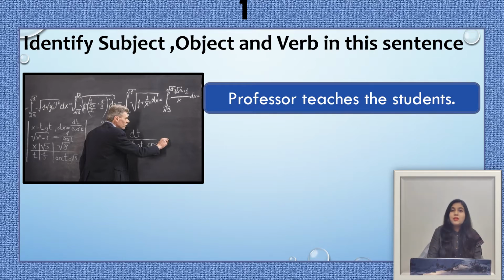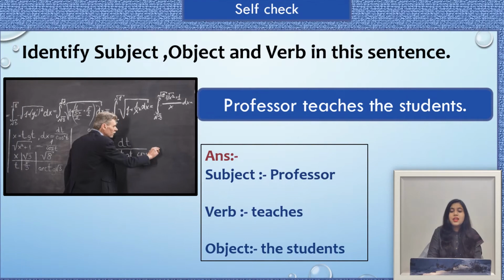Okay, now I am going to show you my answer card. The answer to this question is: in this sentence, professor is the subject here because he is performing the action. Teaches is the verb here because it is showing the action of the professor. And the students is the object here because they are receiving the action. So this is the answer to the question. Now we see the next question.